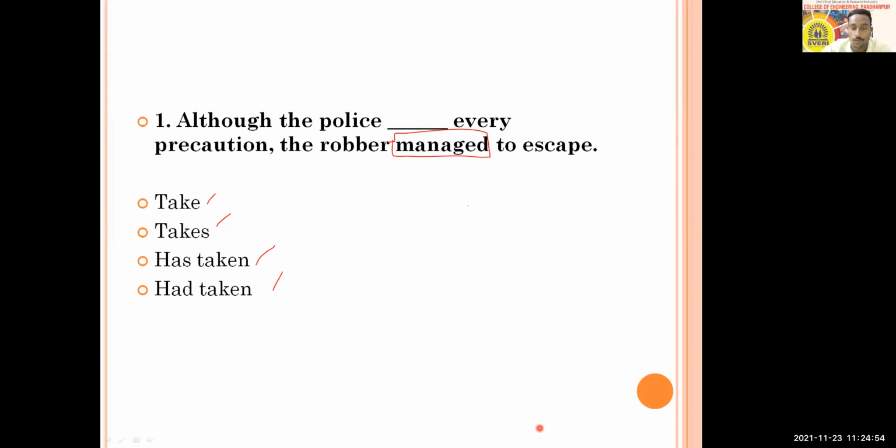So the poll has been closed. In the poll, I got maximum response for, let's say, option C, but let's see what the answer is going to be. I just told you that you can think of the sentence, the robber managed to escape. Tell me what is the tense in this sentence? Robber managed to escape. Which tense? Simple past. Yes, Mansi, you're right. It is simple past. So can you combine that simple past with present? You cannot combine it.